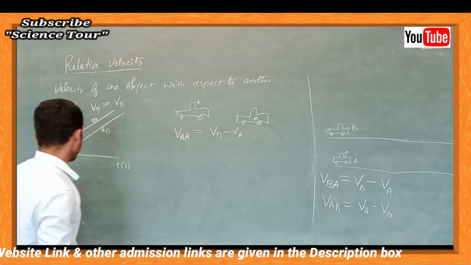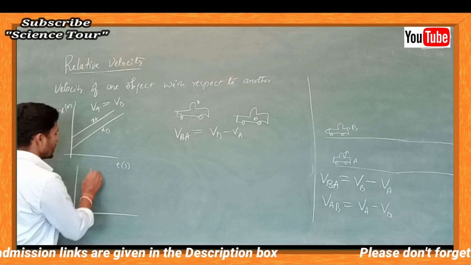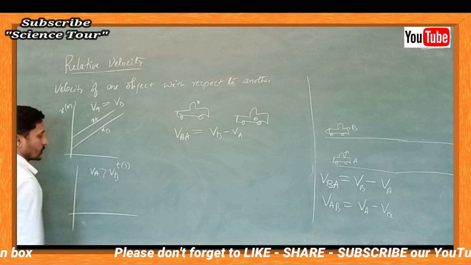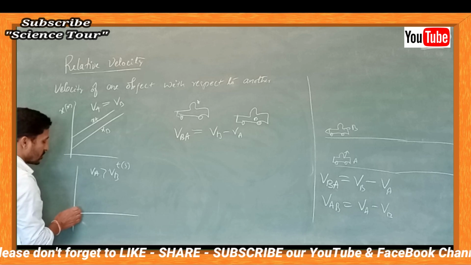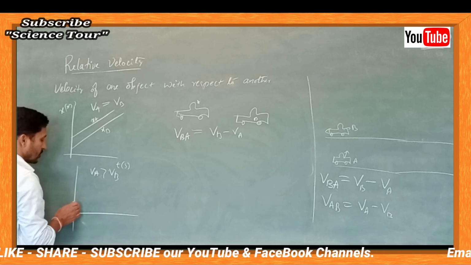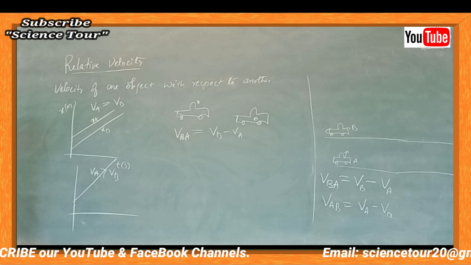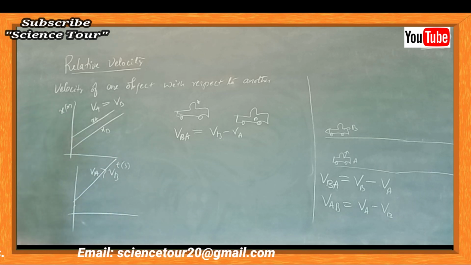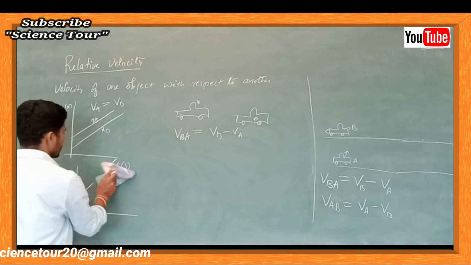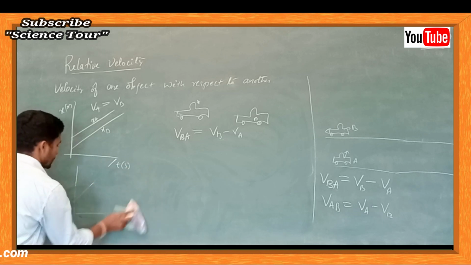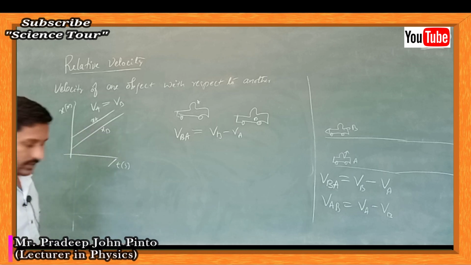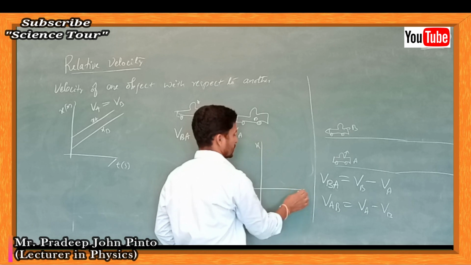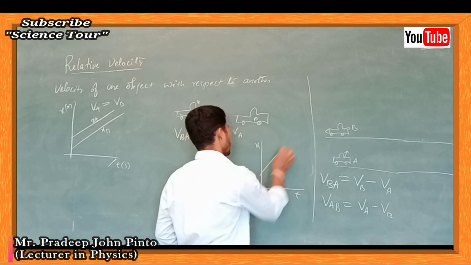Now what I was telling, VA is greater than VB. So VB will be constant like this. I'll write it down somewhere here. On the position-time graph, VB is constant.